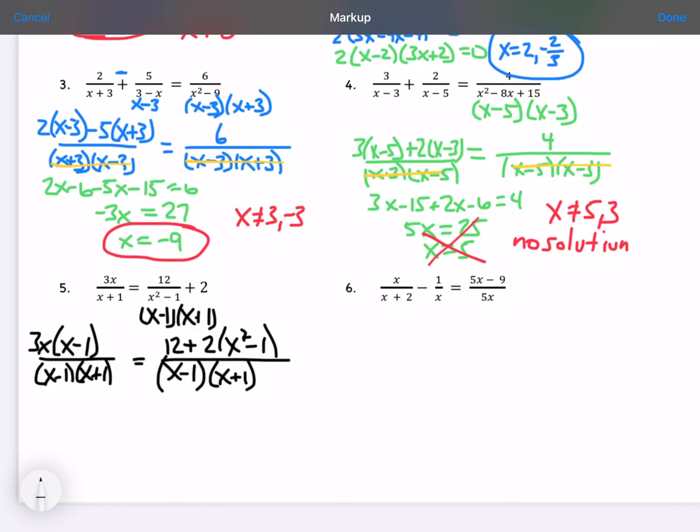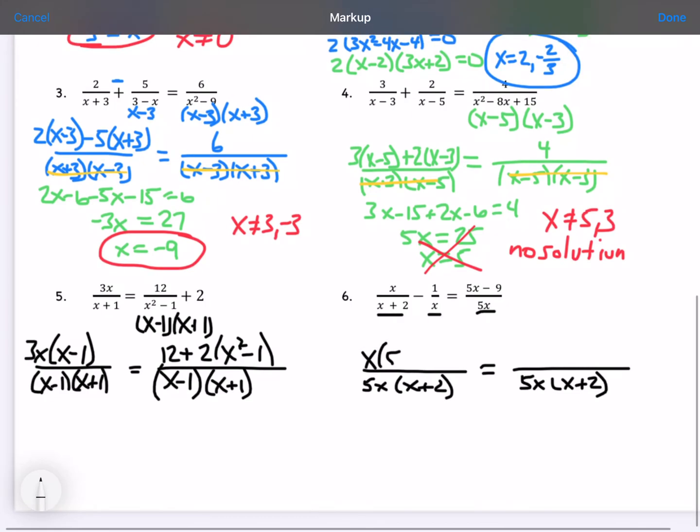And the last one, we have 5x, x, and x plus 2. So the different things we have are a 5, an x, and an x plus 2. And we'll put that into each denominator. So this first one, the x, it needs to multiply by 5x.